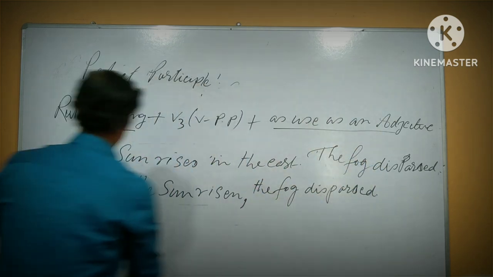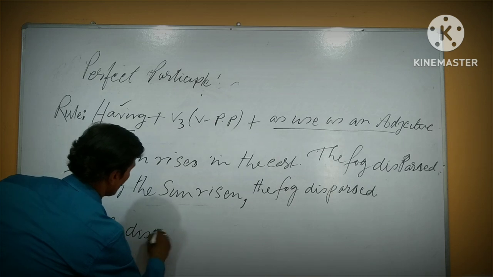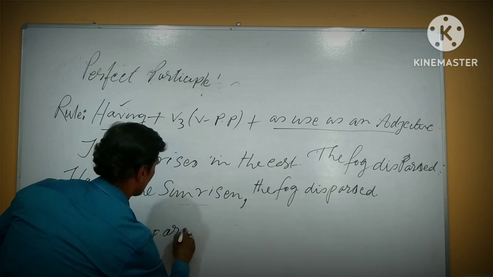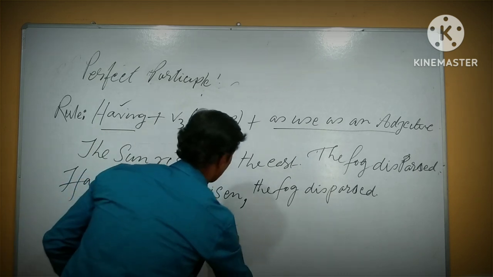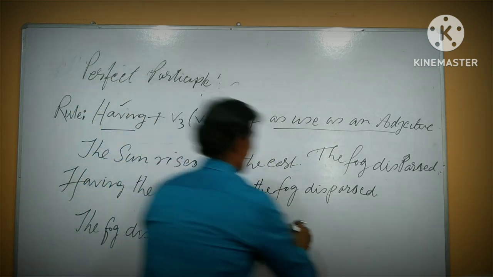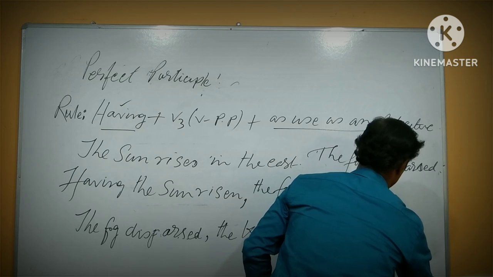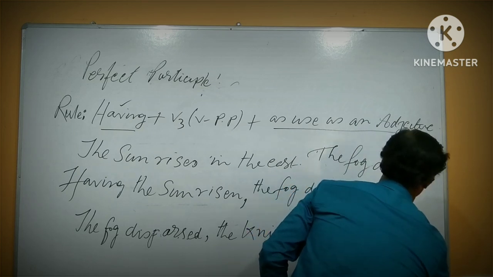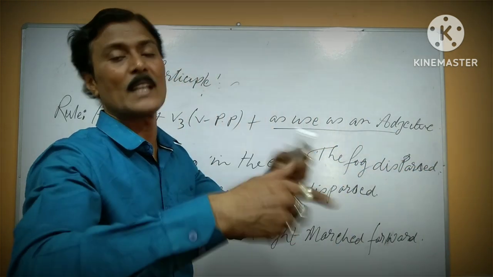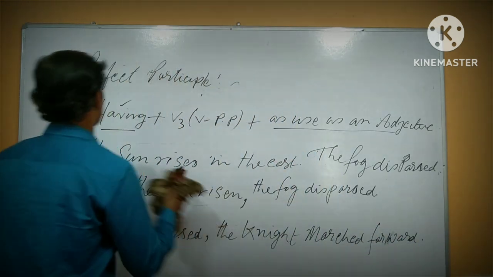Okay. Next, another example. The fog dispersed. The night, K-N-I-G-H-T, knight means chivalry knight, march forward. Or maybe you say: the weather having cleared, we went on our journey, in this way.